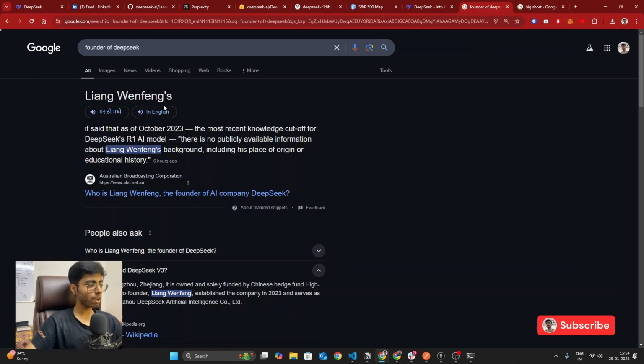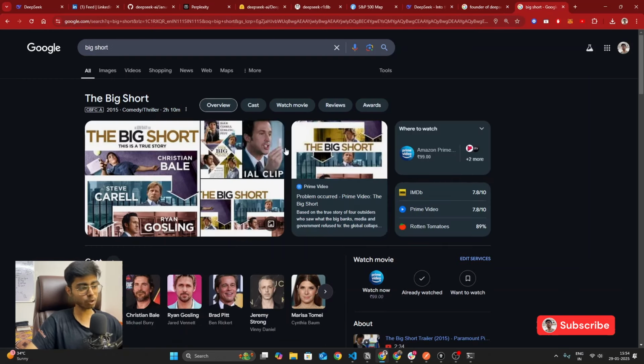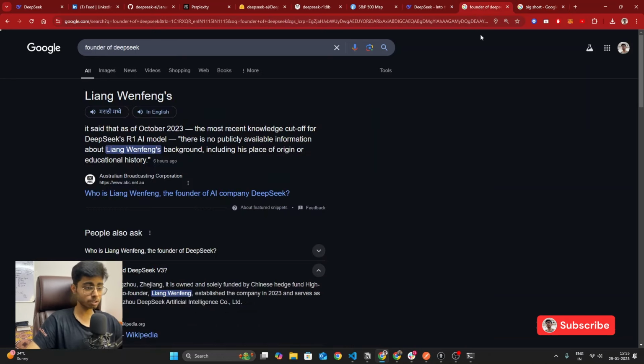So Liang Wenfeng, if I'm pronouncing the name correctly, owns a hedge fund. So what is a hedge fund? If you don't know, if you have watched the Big Short movie, there you will see what a hedge fund is and what they do. They handle billions of dollars of money, right? Using mathematics and statistics, they predict the market trends and the market rates and everything. So that's what they used to do.